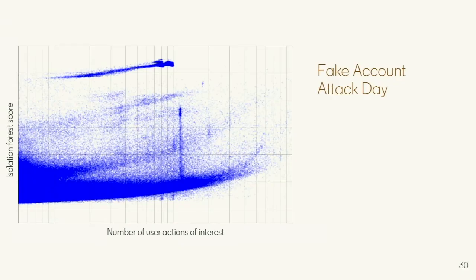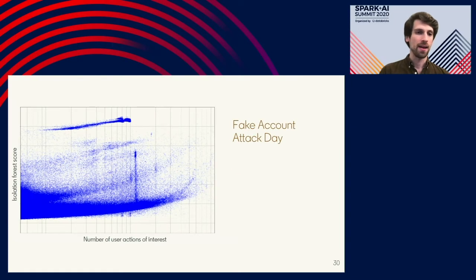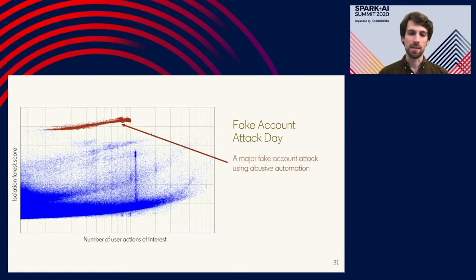You can see the structure in the bottom of the plot looks almost identical, but this future day where there was an attack, we see this very clear dark cluster with a very high isolation forest score that's very apparent. And this turns out to be, upon further inspection, a fake account attack that was all using the same